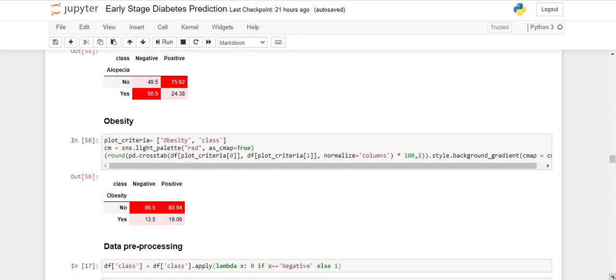Next, we'll be seeing obesity. Obesity is also not a crude feature for detecting diabetes. According to this data, in case of no, there is 86.5% chance of negative, whereas positive is 80.94%. Whereas in case of yes, chances of positive is 19, whereas negative is 13.5.